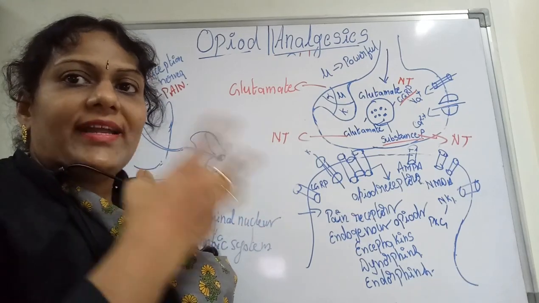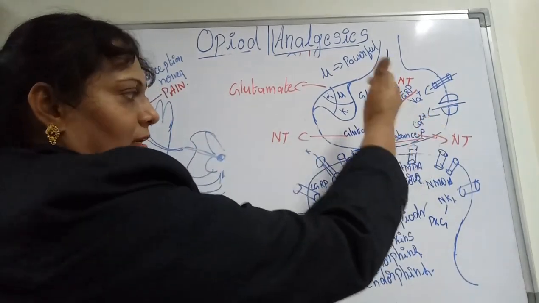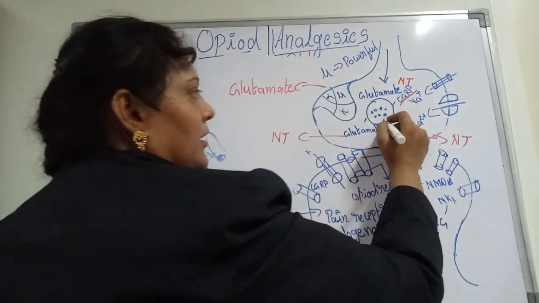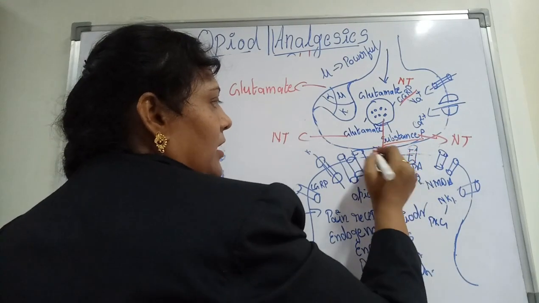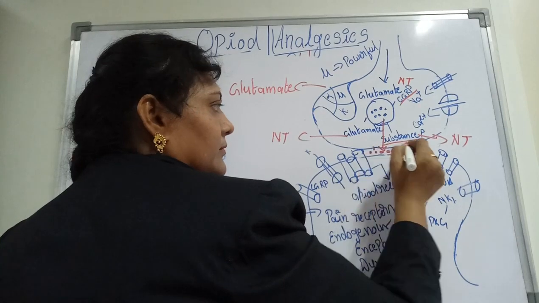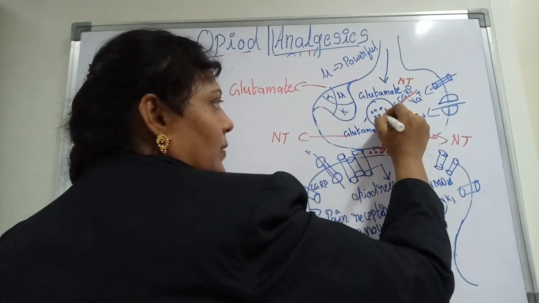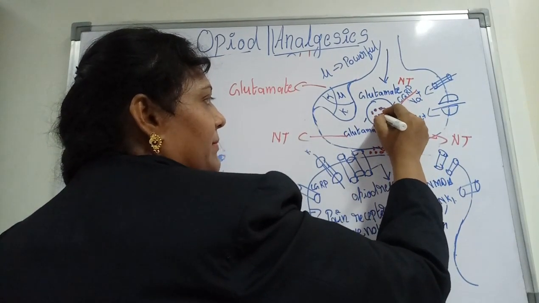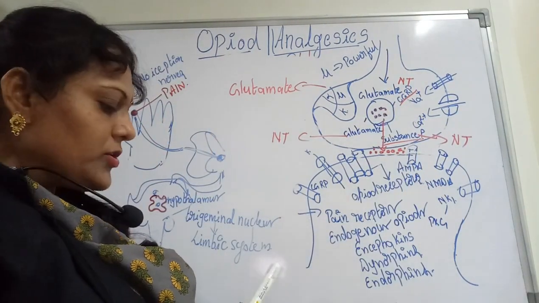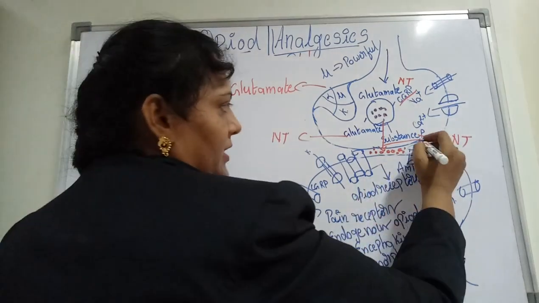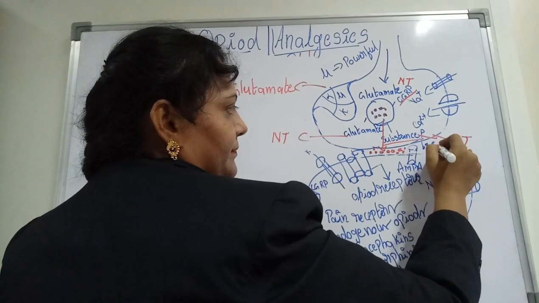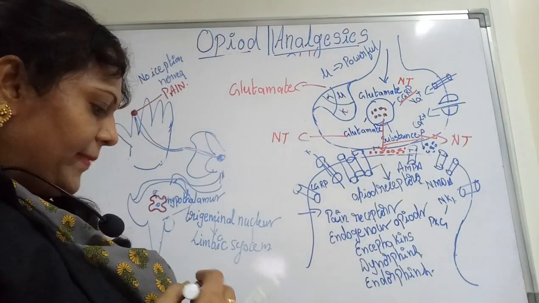In order to excite, the synaptic vesicles come to the end of the presynapse and start releasing the glutamate neurotransmitter into the synaptic junction. So the ones released here are the glutamate neurons. Along with the glutamate, it also releases another neurotransmitter called substance P, which I included in blue.